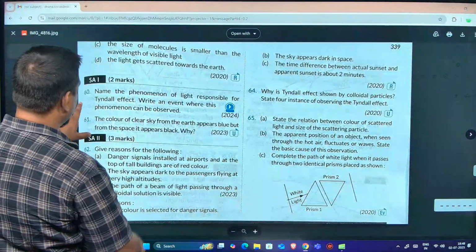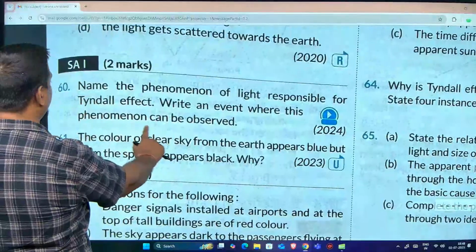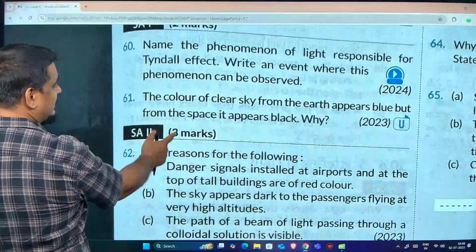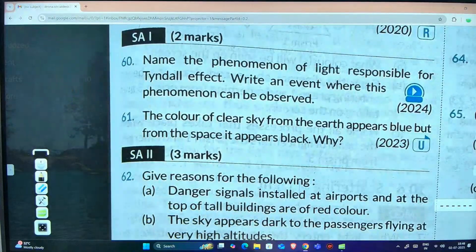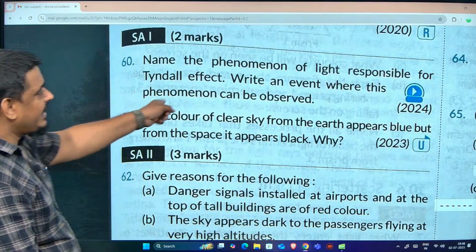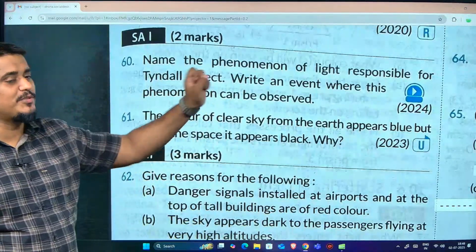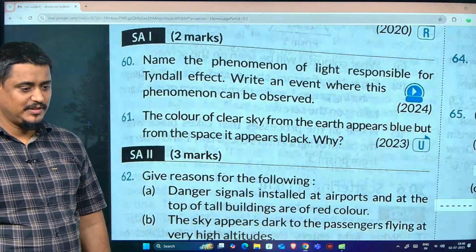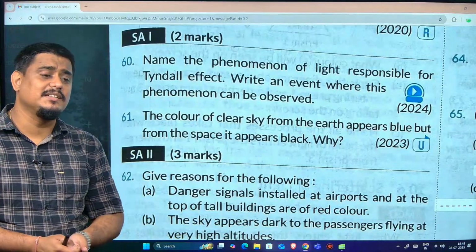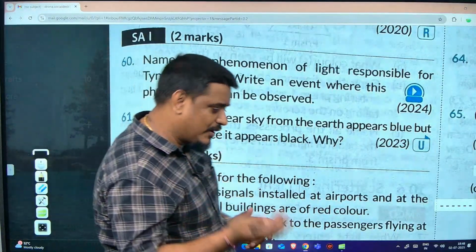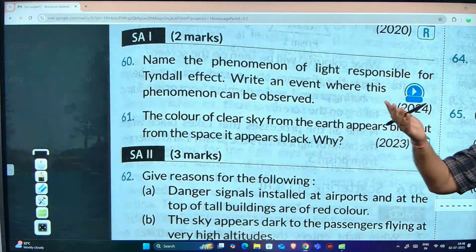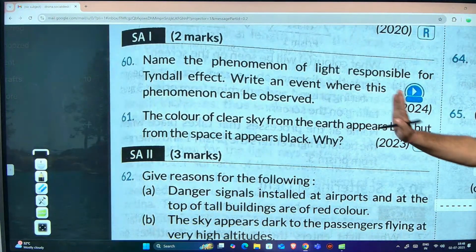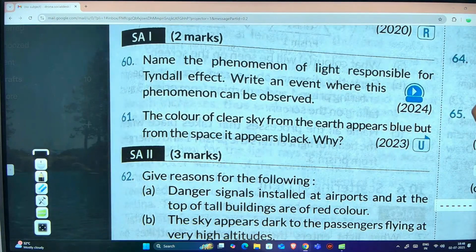Yes. See how the question came. It is a 2-mark question, number 24. Name the phenomenon of light responsible for Tyndall effect. Scattering of light. Write an event where this phenomenon can be observed. You can write an experiment, or you can write finding light in the forest, or you can write the blue color of the sky. Anything you can write. They are asking for one example, so anything you are comfortable with you can write.